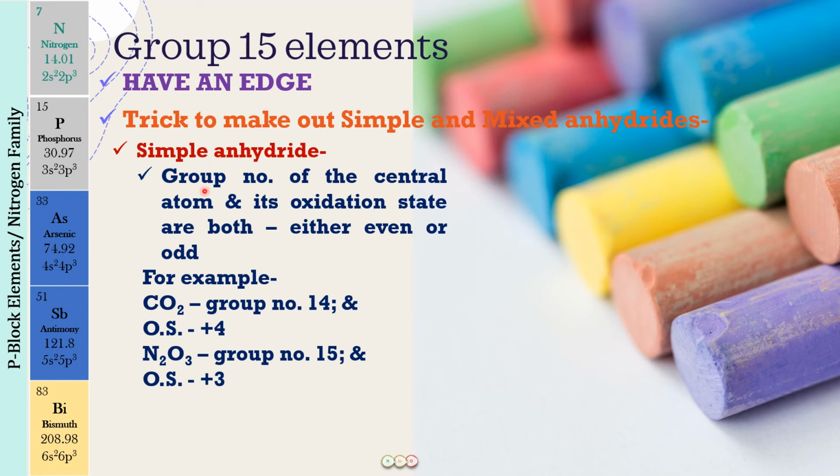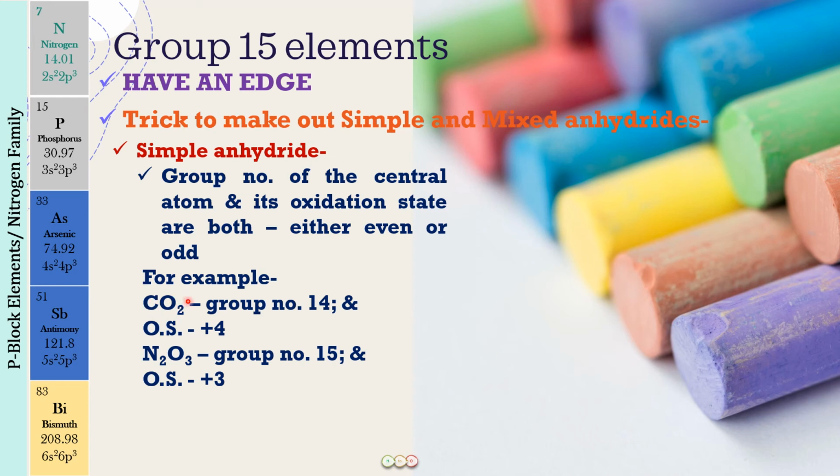Now, the group number of the central atom and the oxidation state, if they are both even or both odd, then it will always be a simple anhydride. For example, carbon dioxide: carbon is a group 14 element and the oxidation state on carbon is +4. Oxygen has -2, so -2 into 2 is -4, and because the compound is neutral, the oxidation state of carbon will be +4.